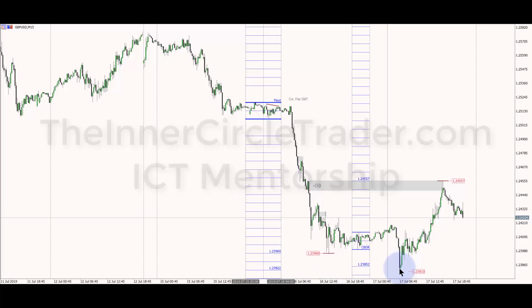Price trades down today, creating a very low of 23.81.5. Okay, so 81.5, or 5 pipettes rather. 23.82 would be most likely what everyone else would see on their other data feeds that don't use pipettes. There's 23.82 and 2 pipettes. So again, a lot of confluence there.